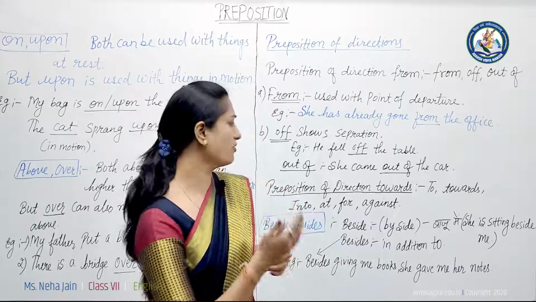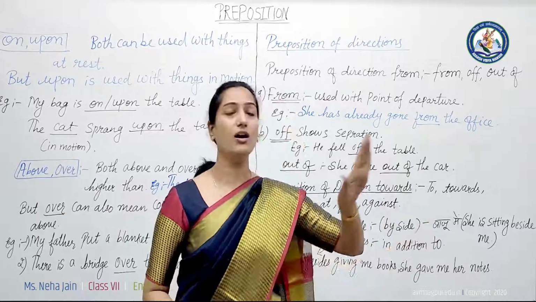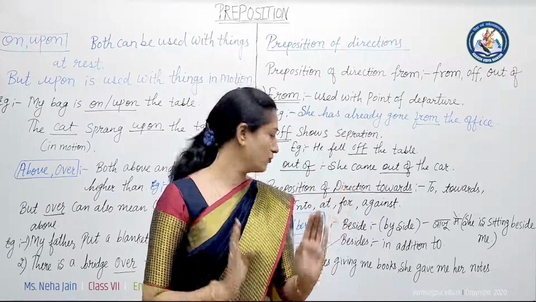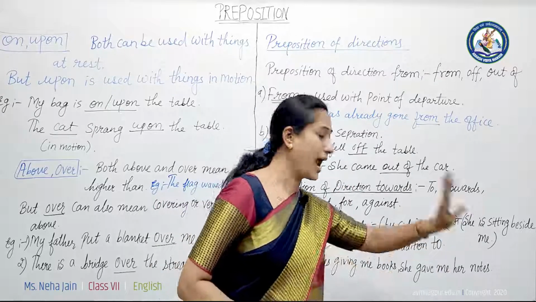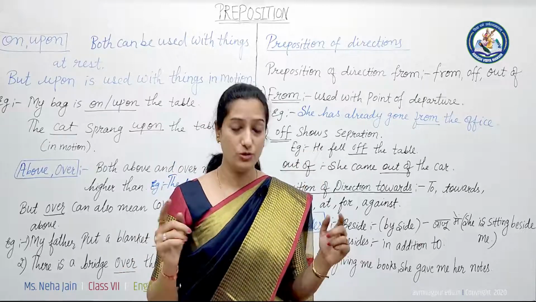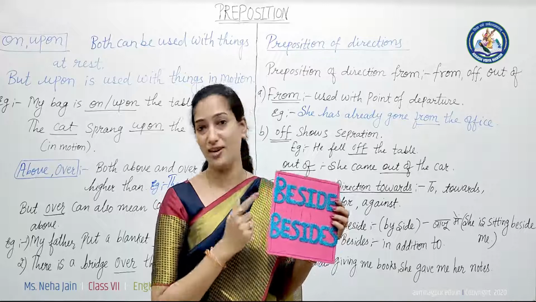Here we are talking about the addition of two things, that is books and notes. So students, keep this in mind while using beside and besides, and I hope next time you are not going to make any mistake.